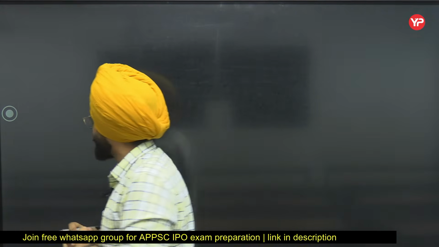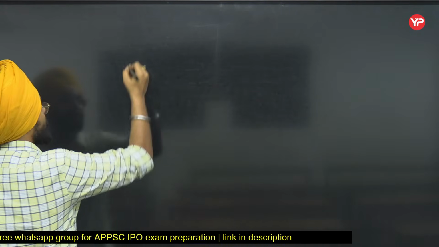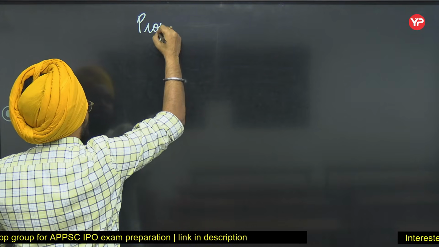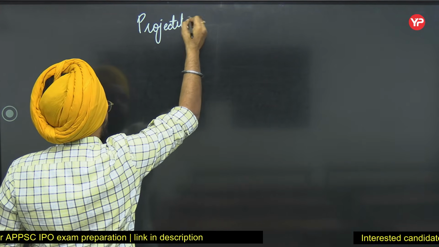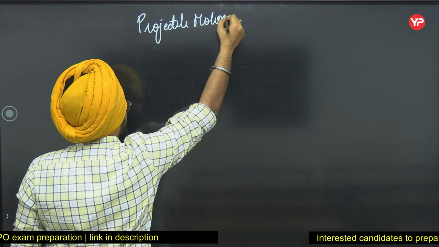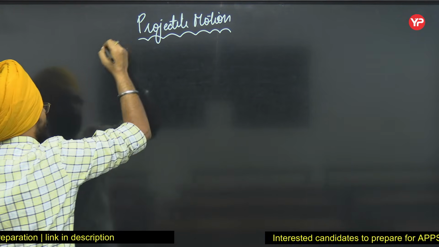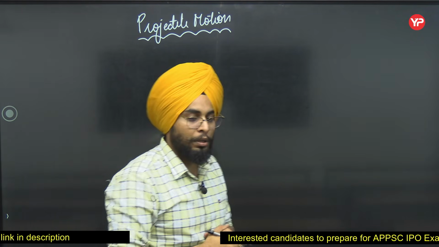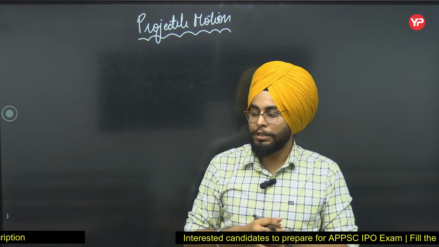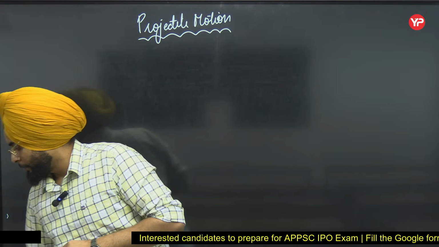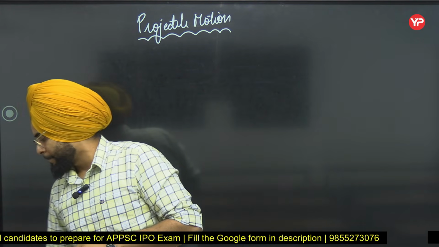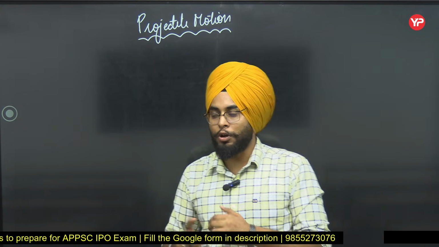Okay. So let's start with projectile motion. Our today's topic is projectile motion. See, in projectile motion, in your syllabus, there are two topics. The first topic is horizontal and oblique projectiles, and in that we have to cover maximum height, time of flight and range. Okay. So one by one we will take up all these topics.